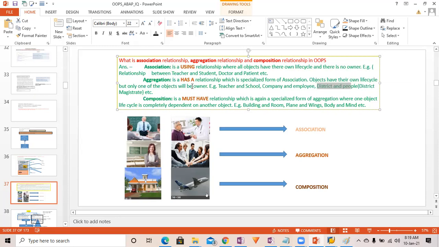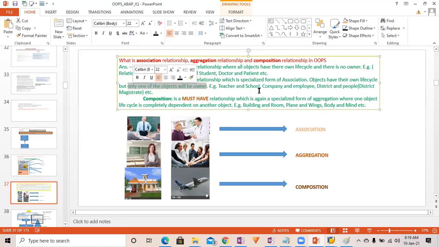So here a school can have teachers, right? A company can have multiple employees, right? So here this aggregation stands for a has-a relationship, and here you can see that objects have their own life cycle, but only one of the objects will be the owner.